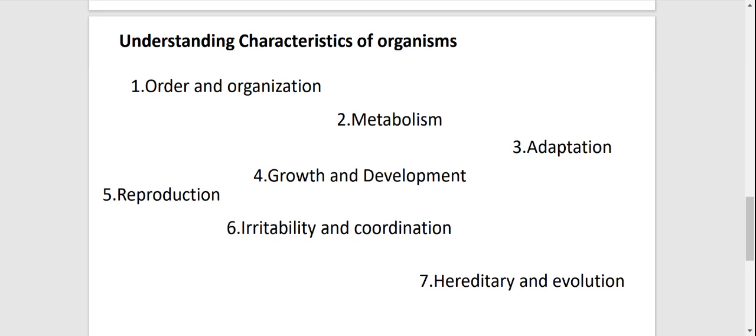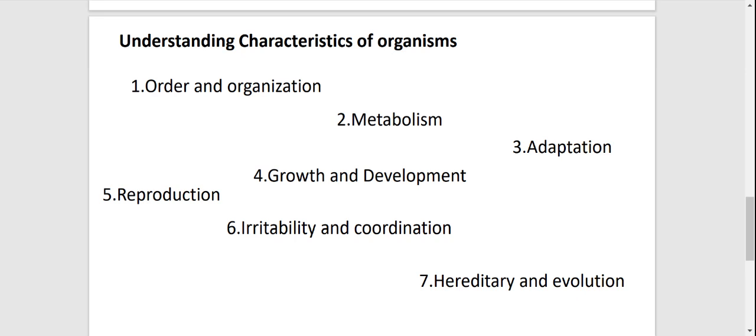And then we are also focusing on reproduction, because reproduction is one of the important characteristics of living things. Irritability and coordination are also important. As you all know, irritability is the ability to respond to stimuli from both internal and external environments, which means you can respond to the changes that occur.